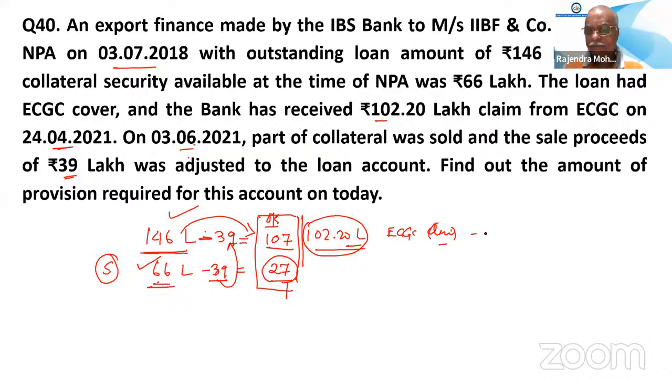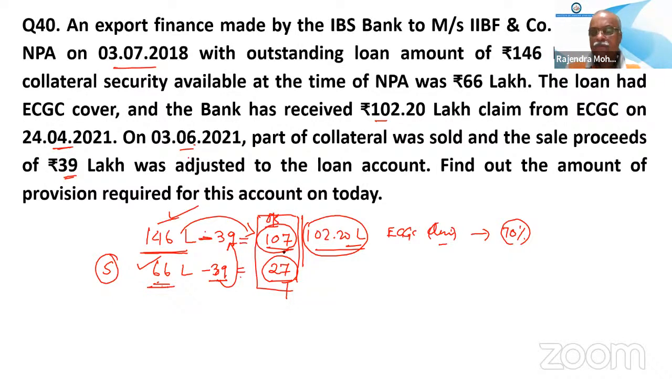So now you have to find what is the percentage of ECGC claim we have received. 70%. So 70% is the claim ECGC is given. So 70% they have given on 146. But now since I have adjusted this 39, we are supposed to get on 107 only.